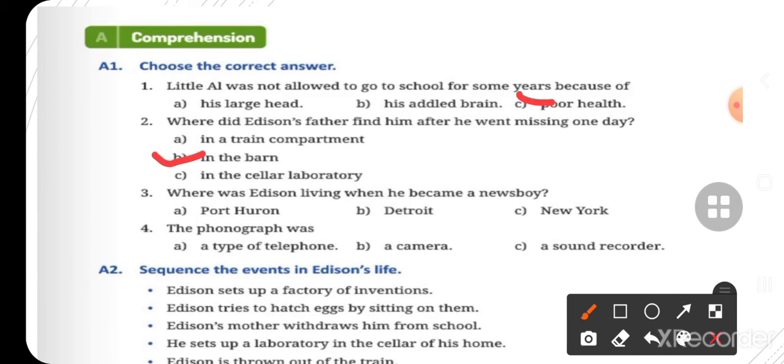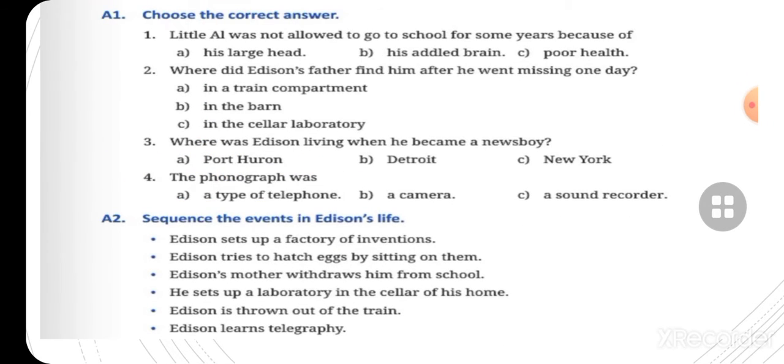Now exercise 2 is: sequence the events in Edison's life. What you have to do, first you read the story, after that sequence the events in Edison's life. Which events have happened in which sequence. Okay: Edison set up a factory of invention. Edison tries to hatch eggs by sitting on them. Edison's mother withdraws him from school. He sets up a laboratory in the cellar of his home. Edison is thrown out of the train. Edison learned telegraphy. What is the first event?